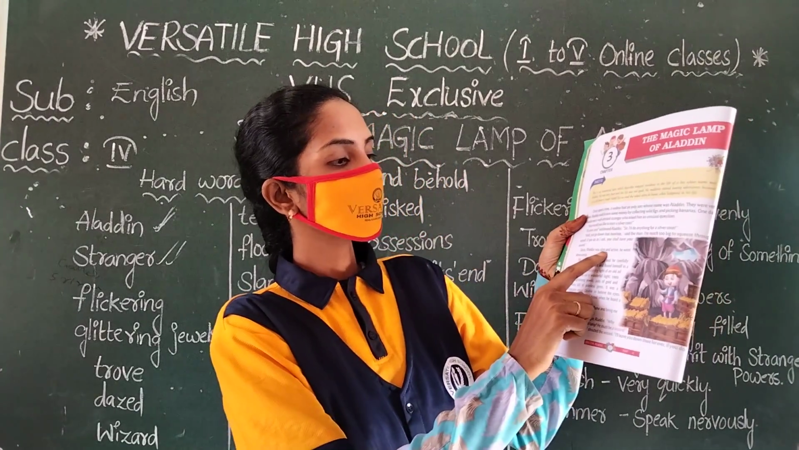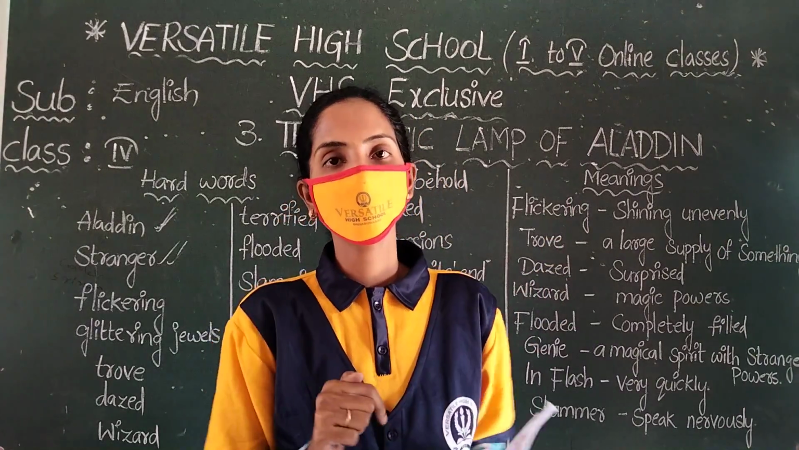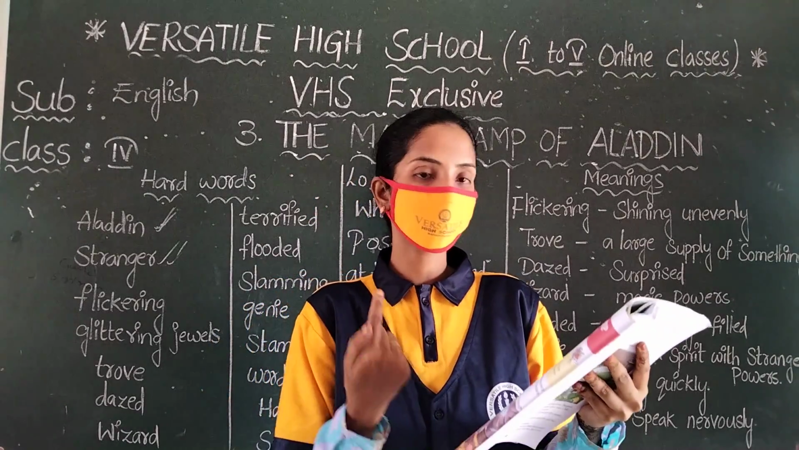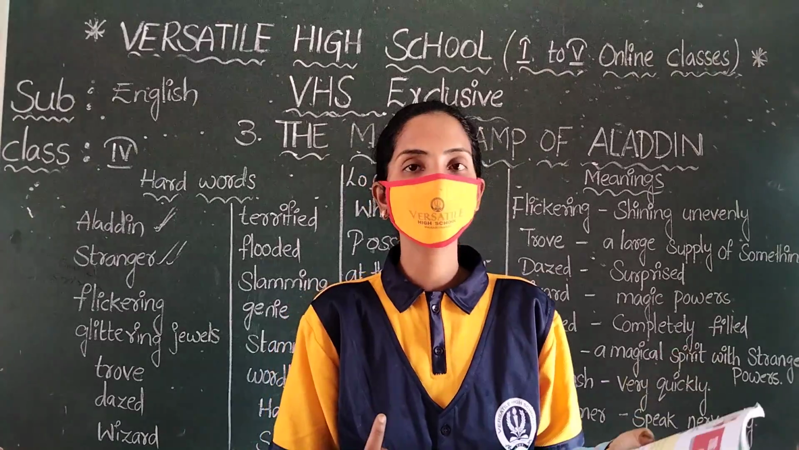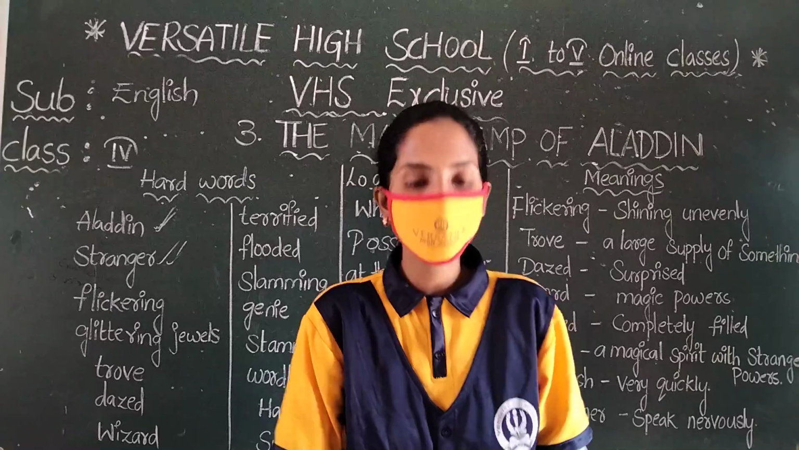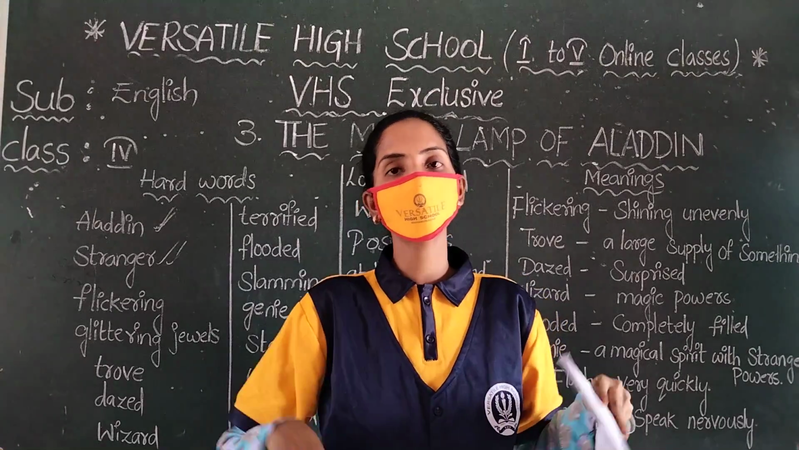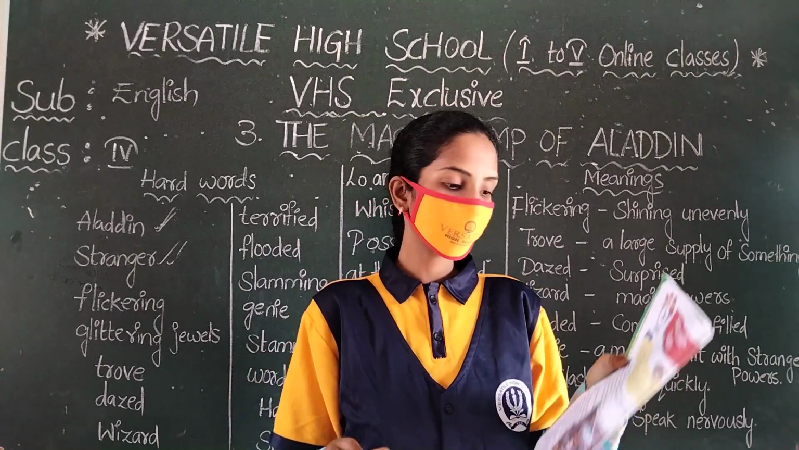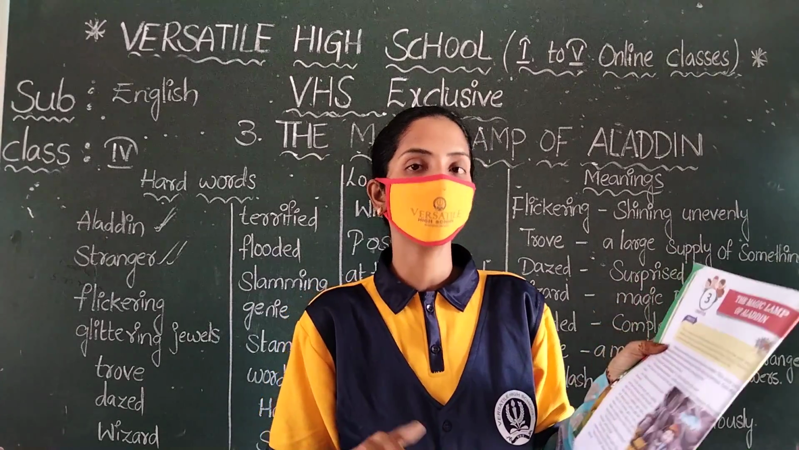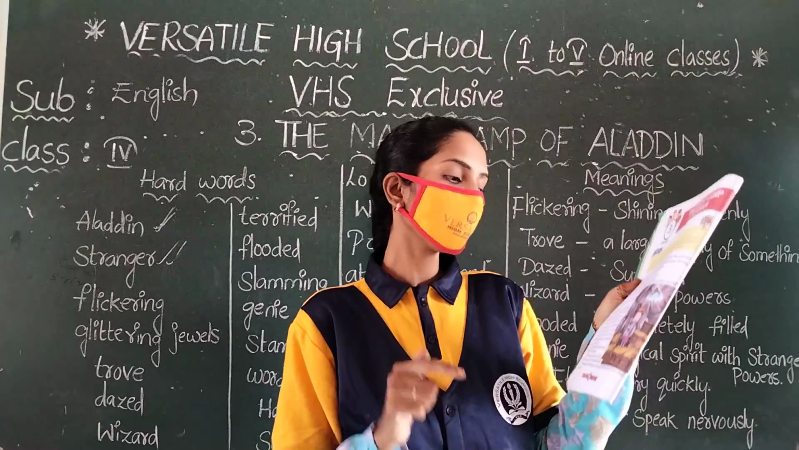Since Aladdin was slim and active, the stranger asked Aladdin, one of the boys. He went down easily. Only a small manhole is there. Why did he go down easily? Because he is slim and active.